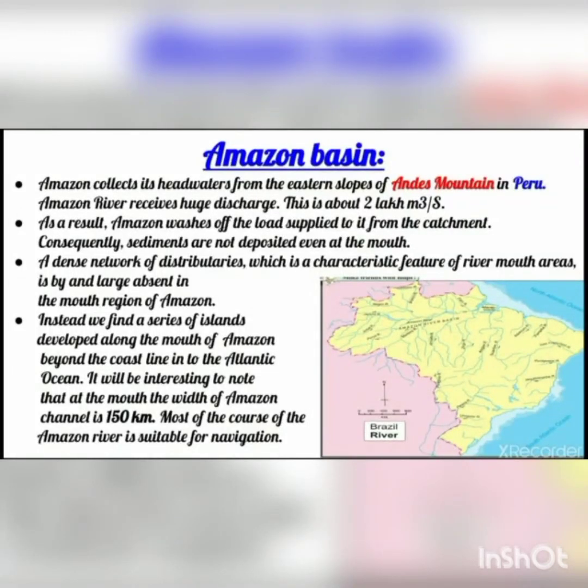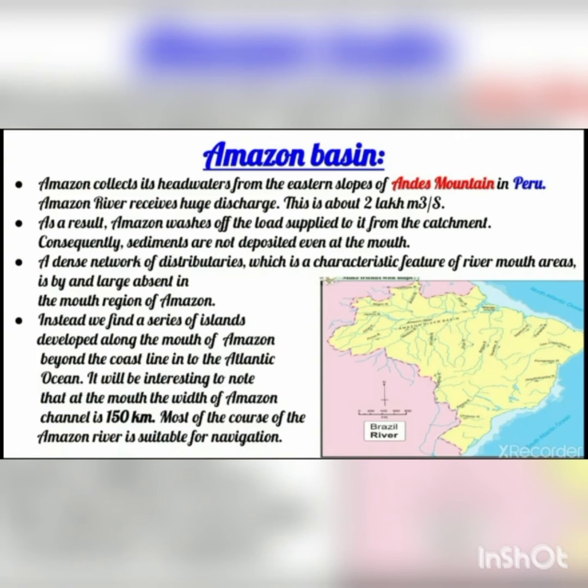Now Amazon collects its headwaters from the eastern slope of the Andes mountains in Peru. So Amazon collects its headwater, that is the main source of water, from the eastern slopes of the Andes mountains in Peru. Now Amazon river receives a huge discharge, about 2 lakh cubic meters. Discharge here means the volumetric flow of water that is transported.